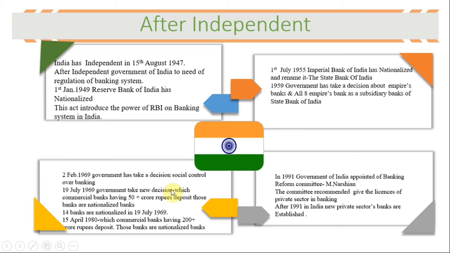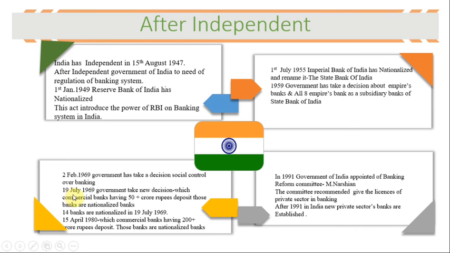Now students, the very important thing is 19 July 1969. The government took a new decision that commercial banks having 50 crore rupees deposit, those banks are nationalized banks. It is a very important decision in the Indian banking system, the first and very large decision in Indian banking.